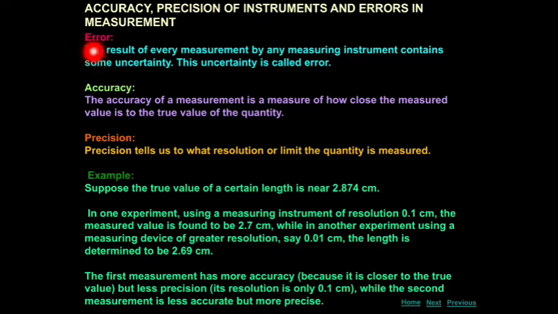The result of every measurement by any measuring instrument contains some uncertainty. Uncertainty means in Tamil, nilayatra. This uncertainty is called error.